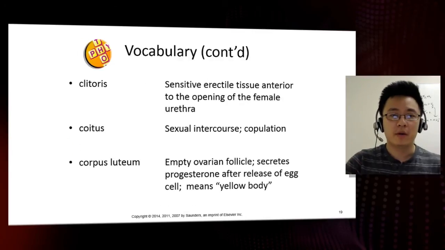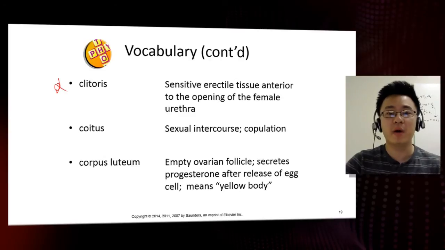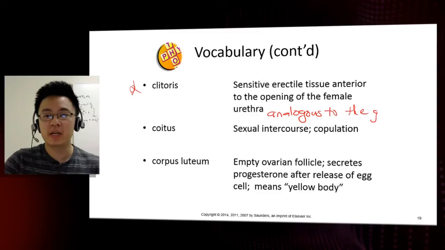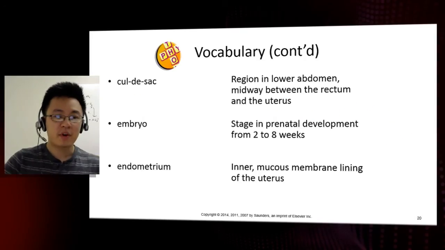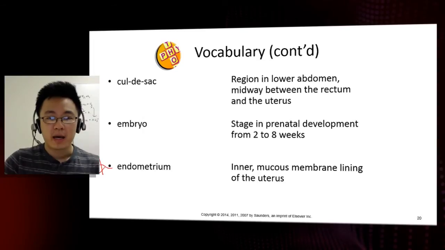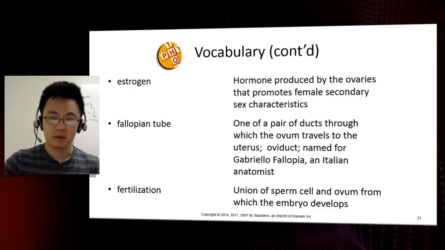The clitoris here is sensitive erectile tissue anterior to the opening of the female urethra, and this is analogous to the glans penis in men. We have here the endometrium, and that is the inner mucous membrane lining the uterus.